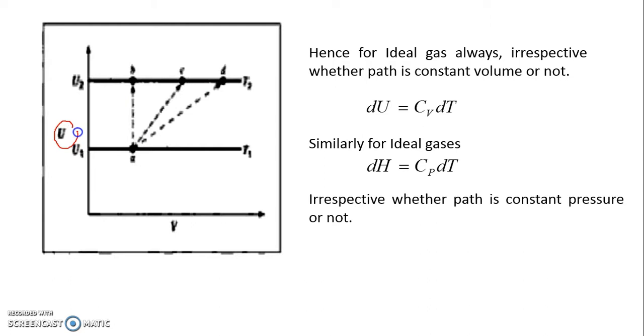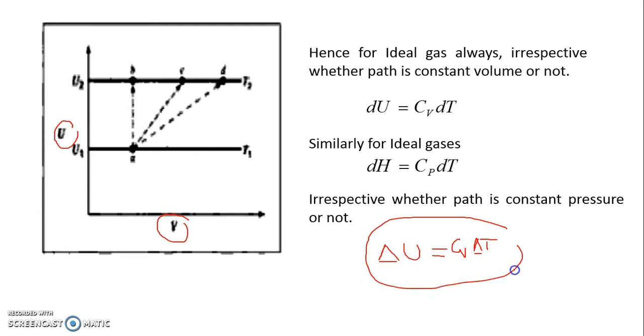Here I have plotted U as a function of V because I know that for a constant volume process, delta U is equal to CV delta T. Looking at this figure, the process represented by B is a constant volume process. Why? Because it's a vertical line. So for a constant volume process, we know that delta U is equal to CV dT.